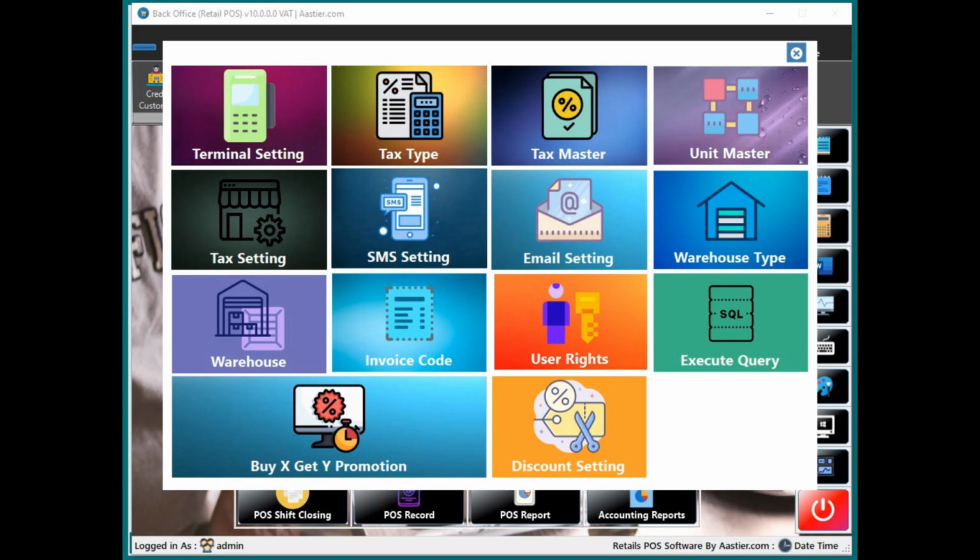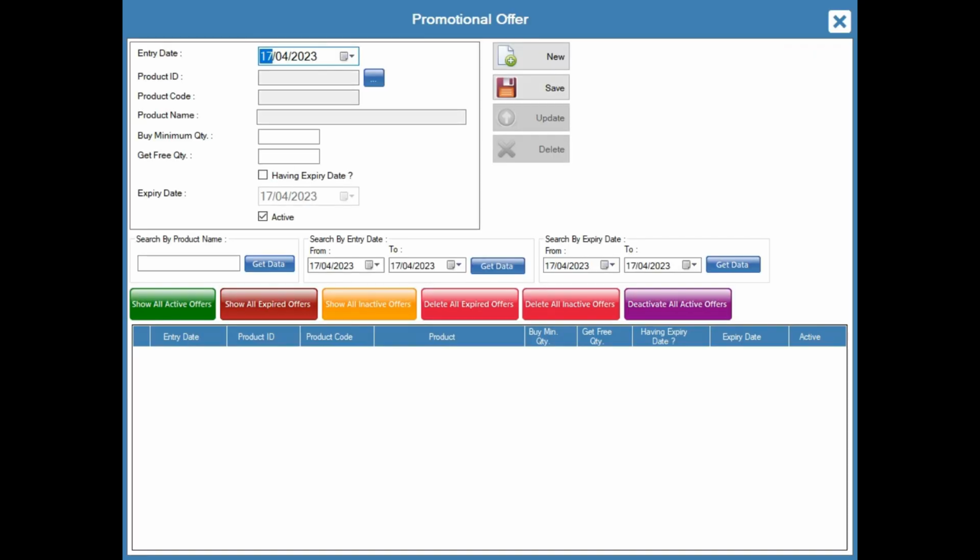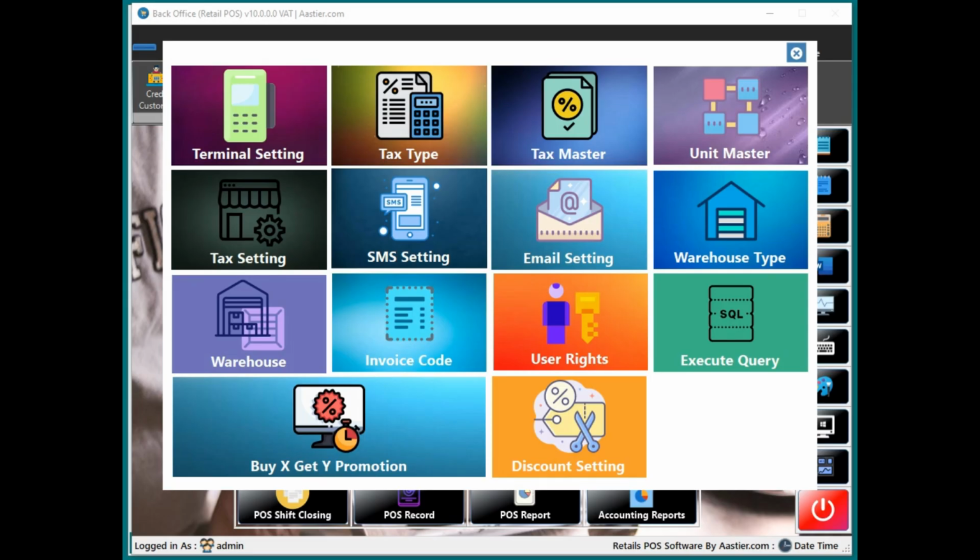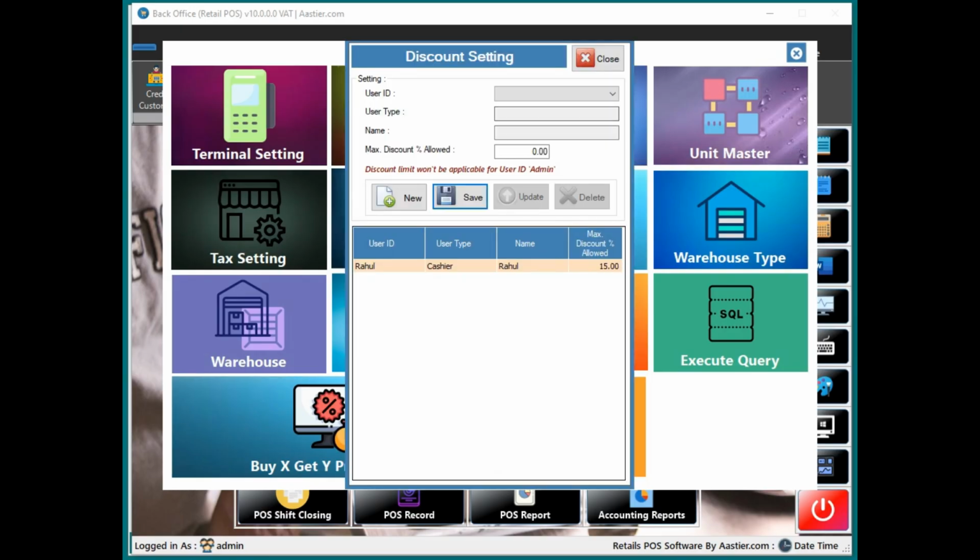And you can also manage buy X and get Y promotions, like buy 1 get 2 or buy 2 get 4, like that details you can just manage from this window. And discount settings also. So suppose one salesman is there, then how much maximum discount he is allowed to provide, that also you can manage from here.